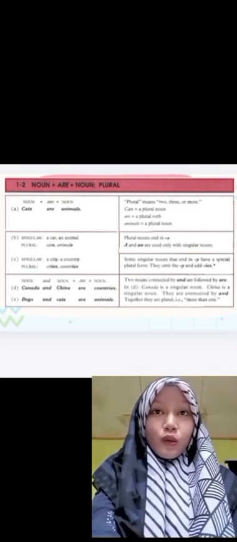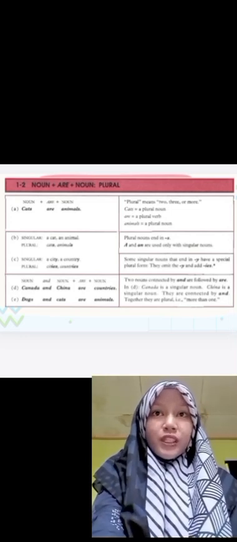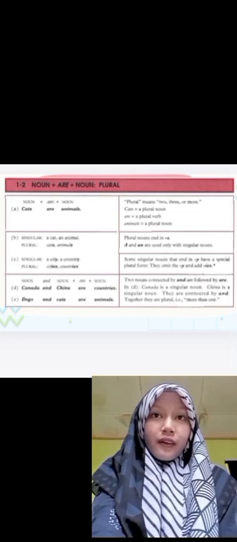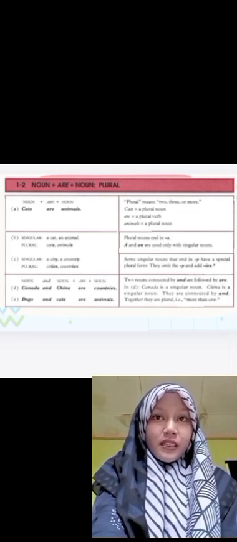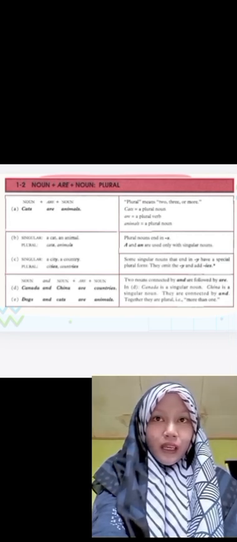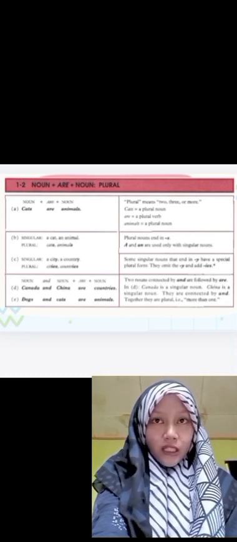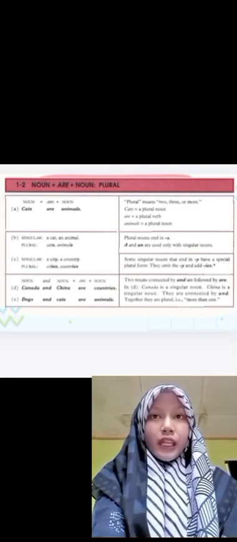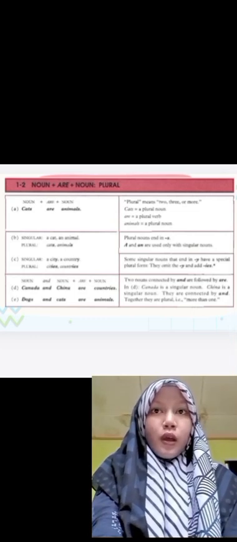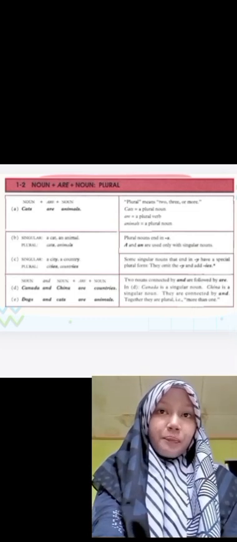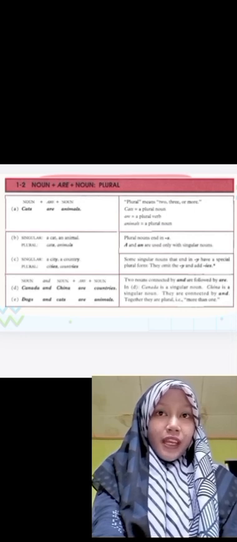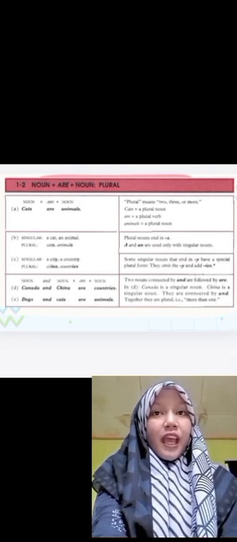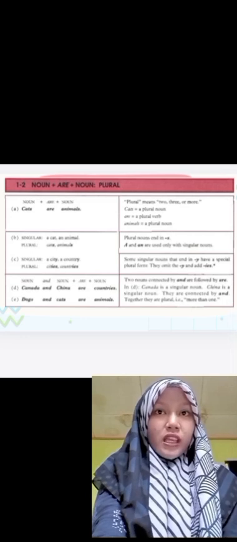If it is plural, we have to use to be are. Here, to be are. Cats. Cats here use s at the end. So it means the cat is more than one. So that's why we use are. Cats are animals. Animals here also use s at the end.